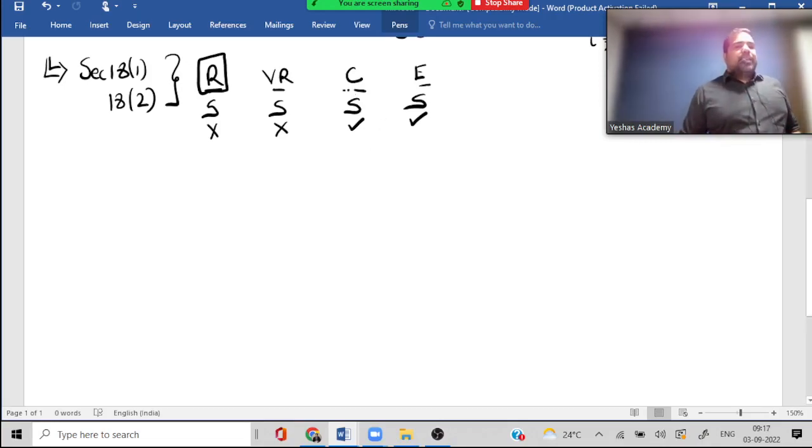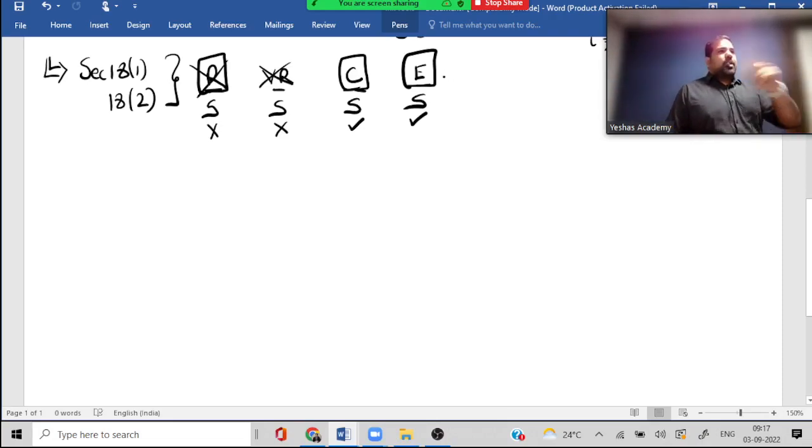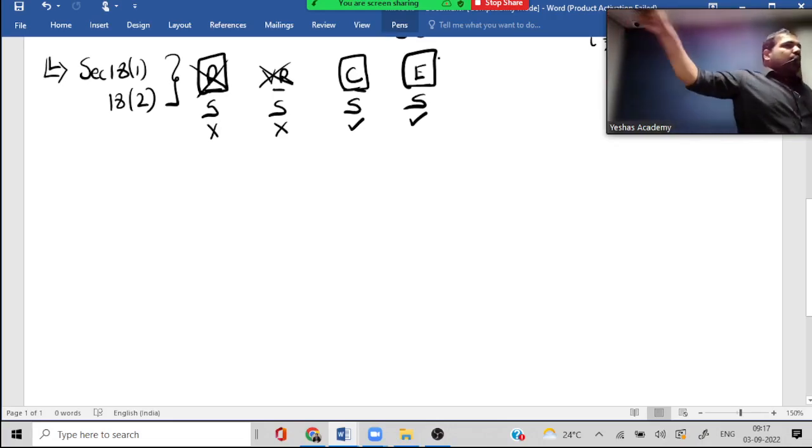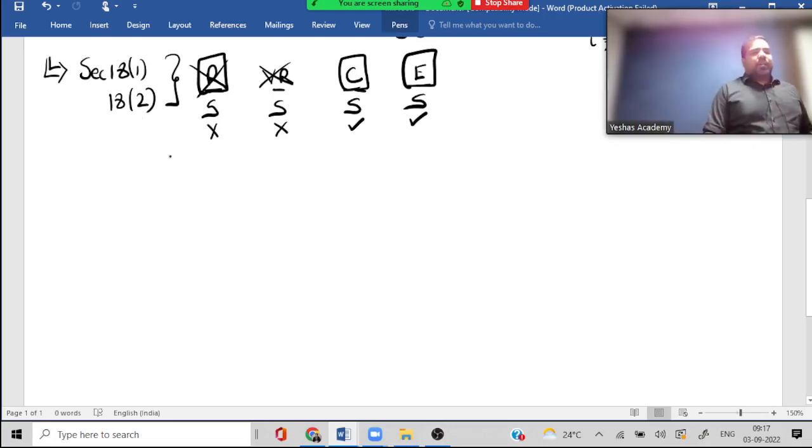But guys, these two are already registered. Are we sure? Yes. These two are not registered. They are getting registered. Are you getting the difference, guys? So just because exempt supply is becoming taxable doesn't mean you're there. You have to check whether you are registered or not registered. Alright, that is 18.1 and 18.2.